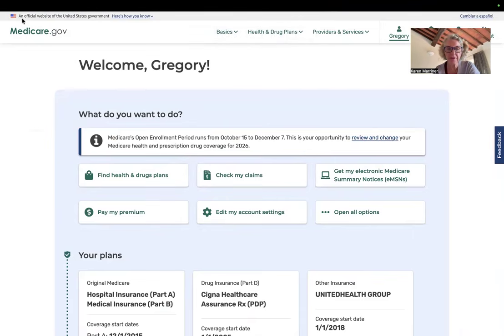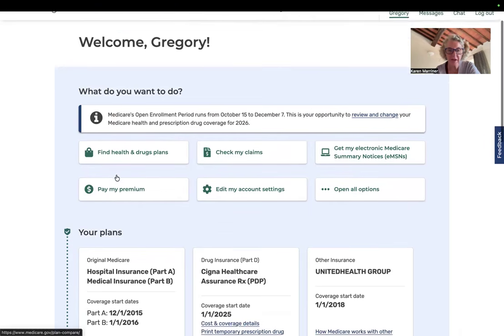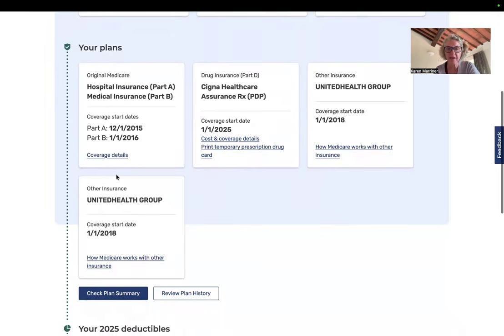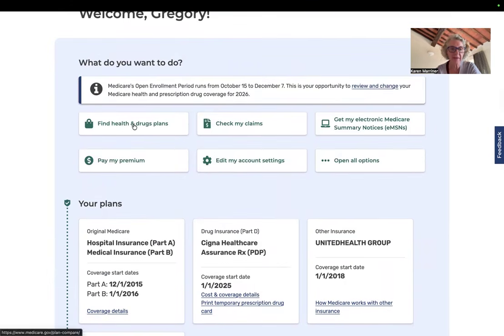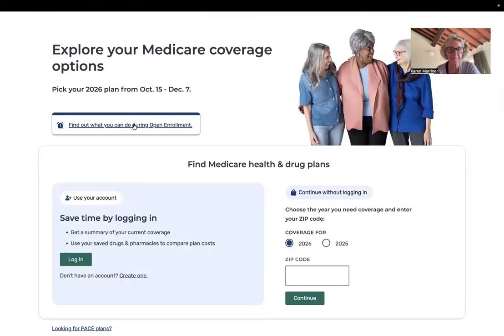So the first thing that you want to do is click on Find Health and Drug Plans. I mean, you can take a look, you can see what they have. You can see that he has the current Cigna Assurance. That's the plan that's changing to Health Spring. They're just changing their name, but otherwise the plan is going to stay very similar. And he has United Healthcare as his supplement. But I'm going to click on Find Health and Drug Plans.